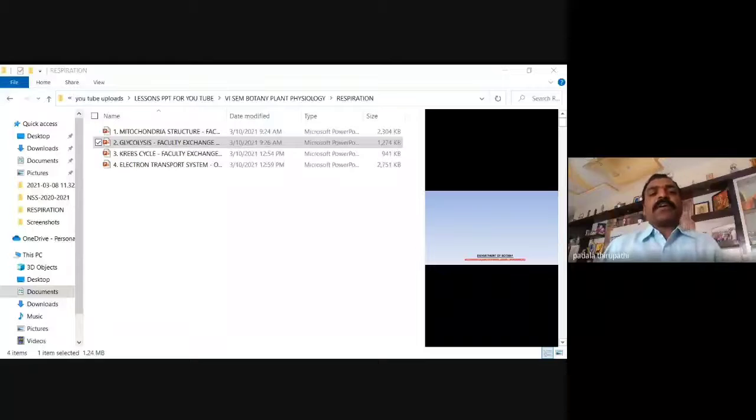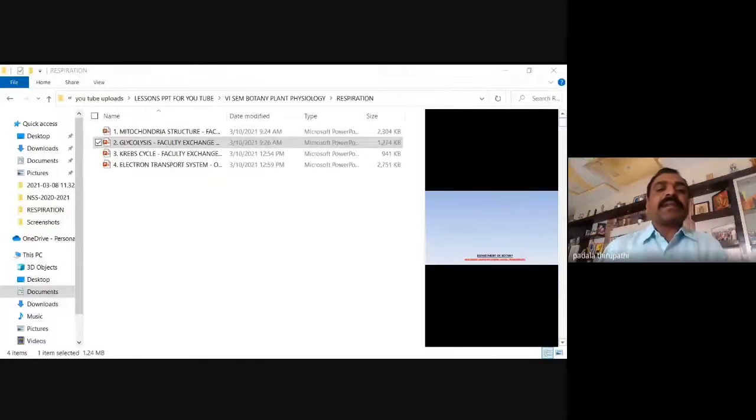These metabolic pathways can be of the following types: linear metabolic pathways, cyclic metabolic pathways, or spiral metabolic pathways. These are the different metabolic pathways observed in physiological functioning. The best example of a linear metabolic pathway is glycolysis.